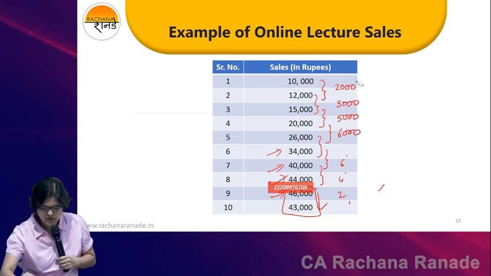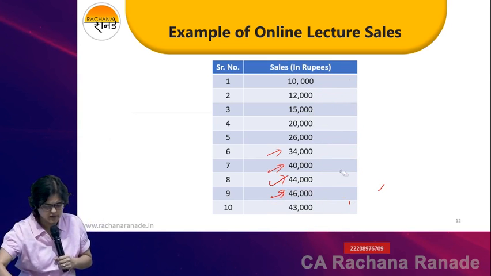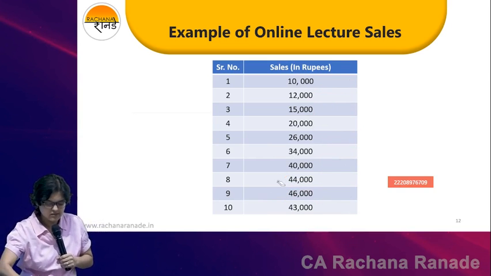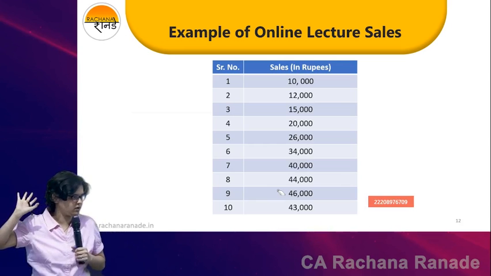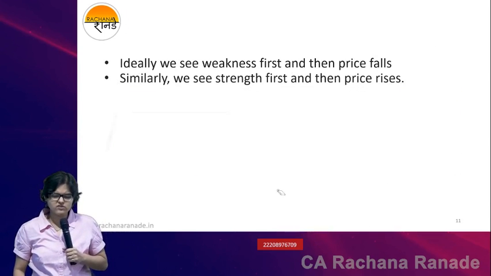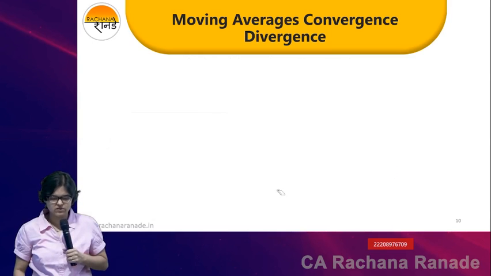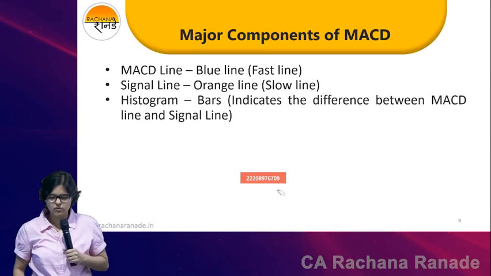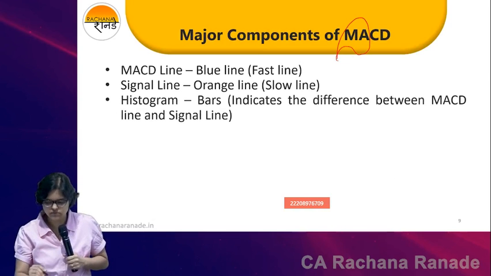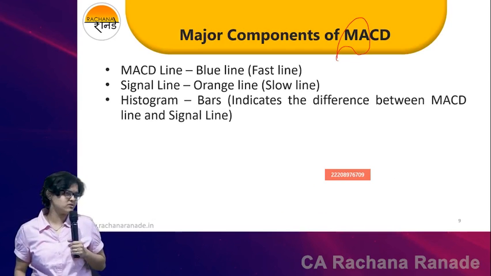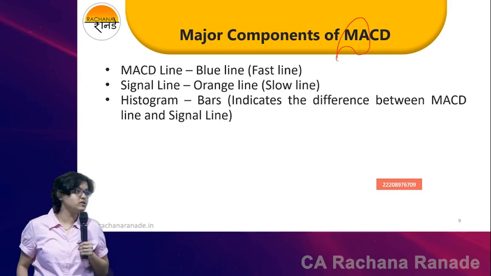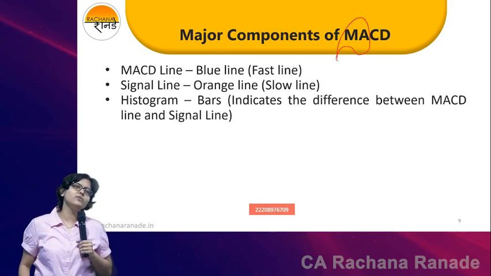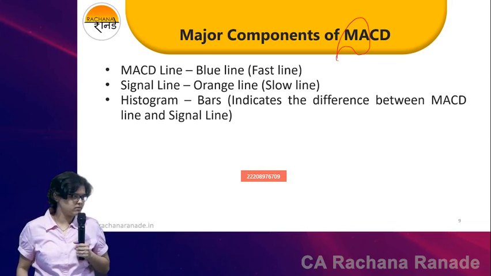Okay, so if you have understood this, just one last small concept and then we'll stop. Are you ready now? Yes? Strength, weakness first, price movement later is what we are talking about. Okay, so strength, weakness understood. Let's try to understand only two alphabets of this moving average convergence divergence. Which are the two alphabets which we already know? MA, moving average. Two types of moving average, SMA, EMA. Okay, which are we focusing on? EMA. And either it's a 5, 13, 26. These are nothing but days. So EMA, 5 day, 13 day, 26 day.